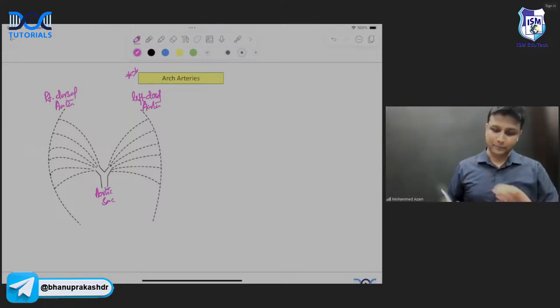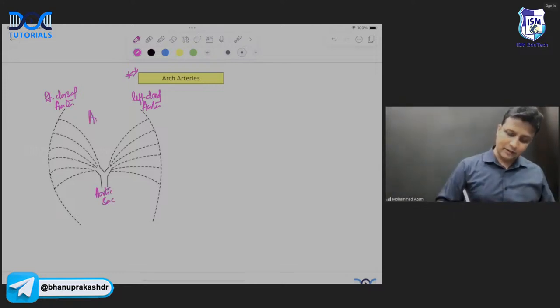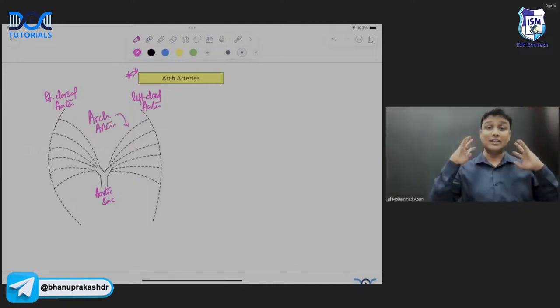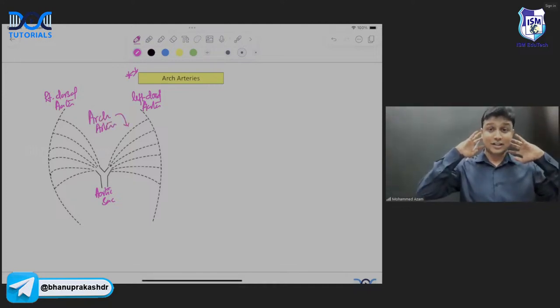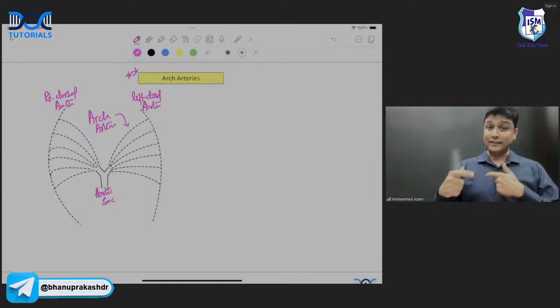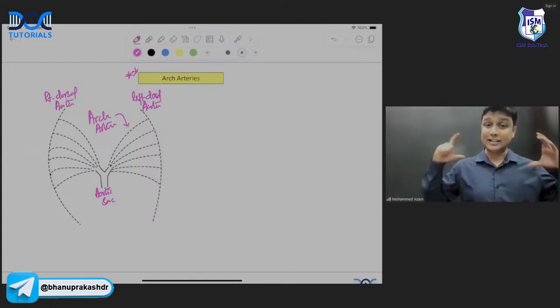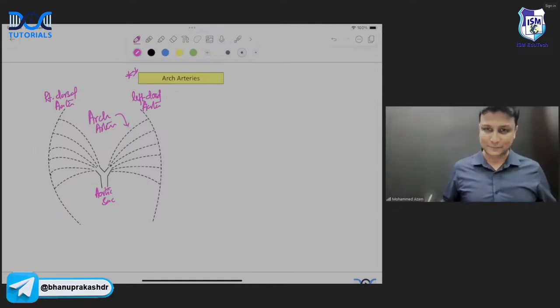Ye aage hota hai. And connecting them, these arteries are known as the arch arteries, obviously, which are going to pass through your pharyngeal arches here. Okay, na? So, aage hota hai. Try to understand the diagram first of all. In the front, you will be actually having the aortic sac, and behind you'll be actually having the right and left dorsal aorta. And then in the middle, they will be connected by the 6 arch arteries over there.